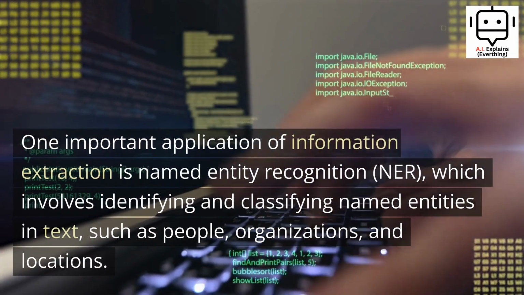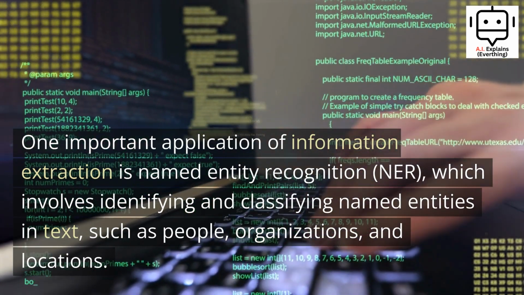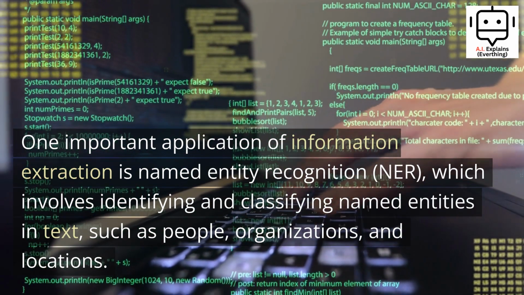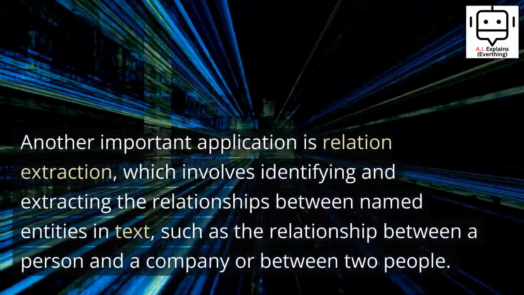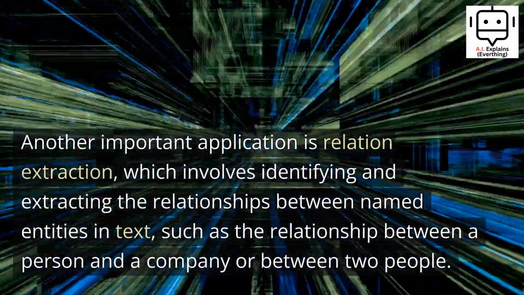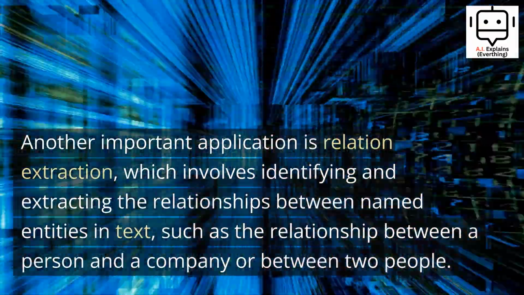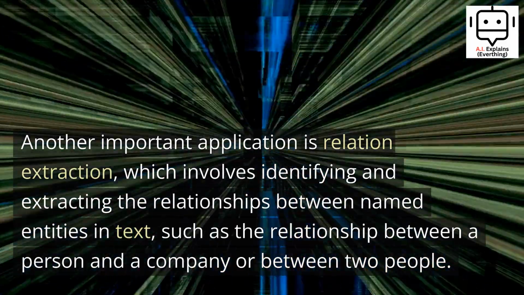One important application of information extraction is named entity recognition, NER, which involves identifying and classifying named entities in text, such as people, organizations, and locations. Another important application is relation extraction, which involves identifying and extracting the relationships between named entities in text, such as the relationship between a person and a company or between two people.